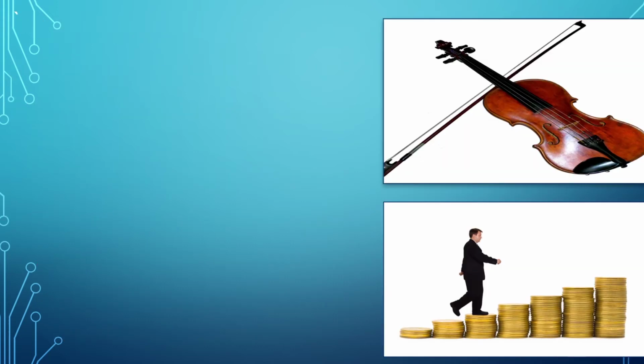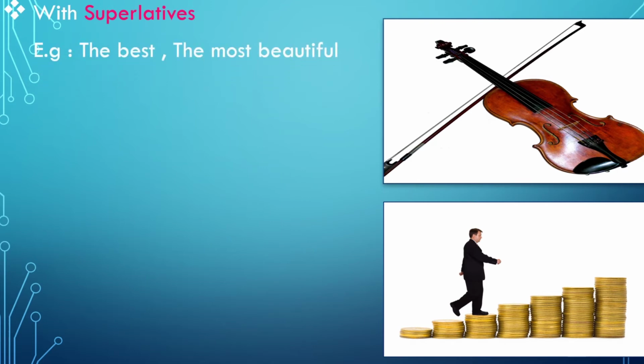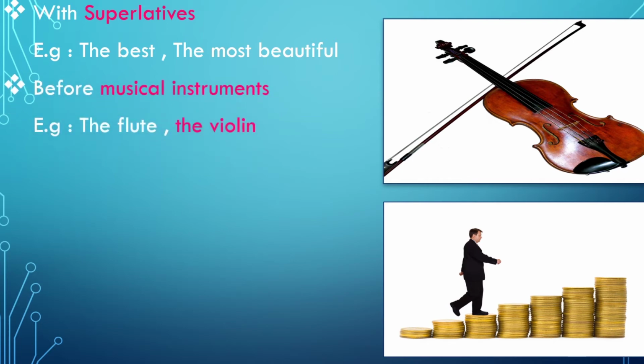Let's now see the next usage of the definite article the. We use it with the superlative degree. For example, the best, the most beautiful. We use it before musical instruments. For example, the flute, the violin. So it's wrong to say I play flute. You must say I play the flute.